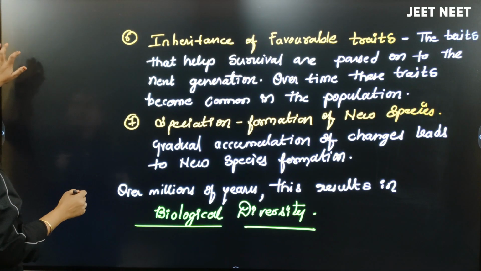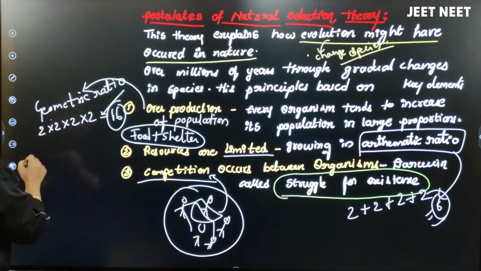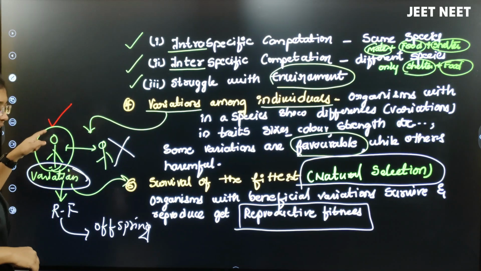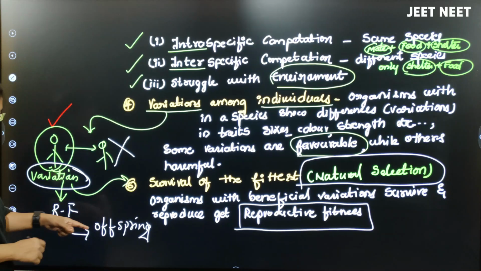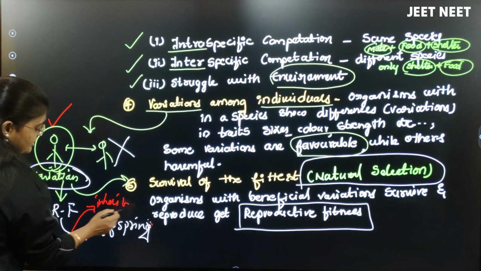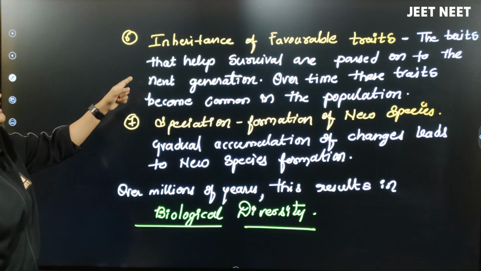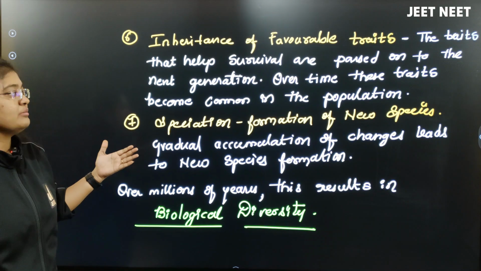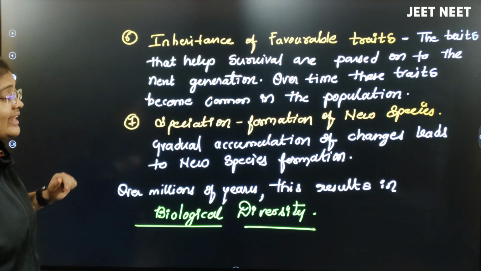The organism that gets the reproductive fitness will show variation and will be able to produce offspring. Only this organism will be able to inherit the traits to the offspring, isn't it? So the traits that help survival are passed on to the next generation, and over time these traits will become common in the population. This is the next one he told.